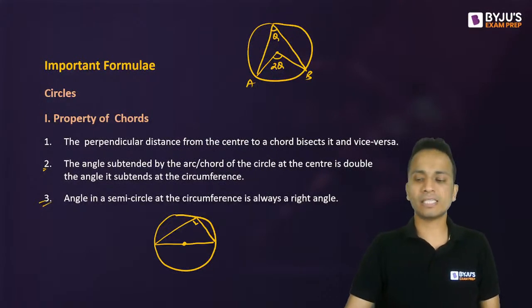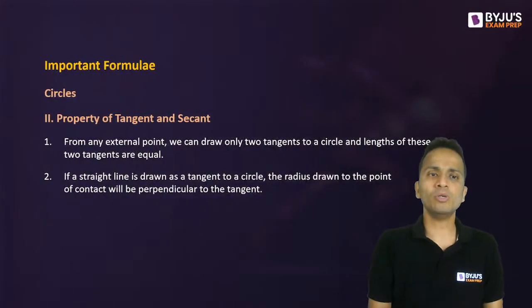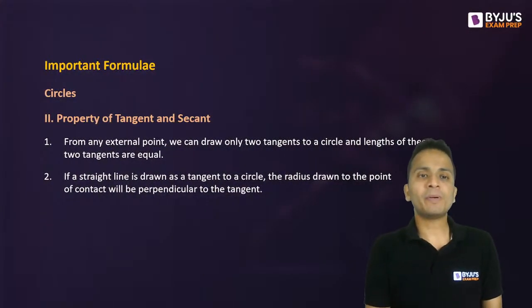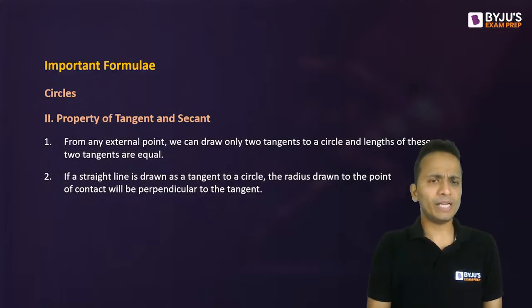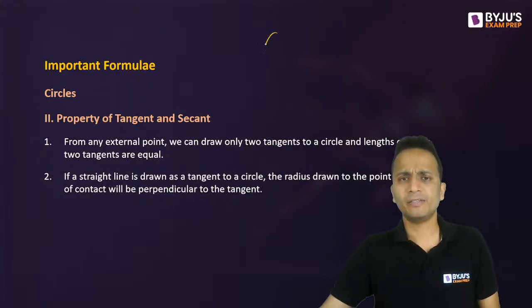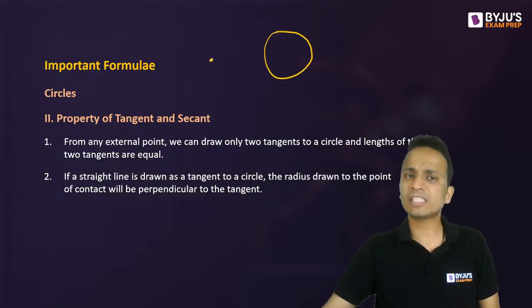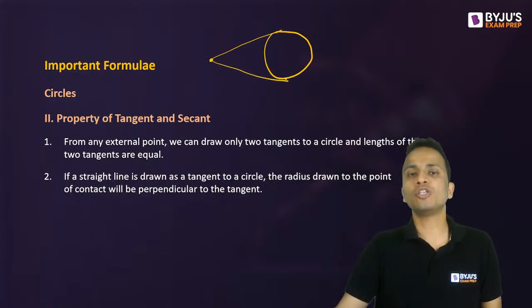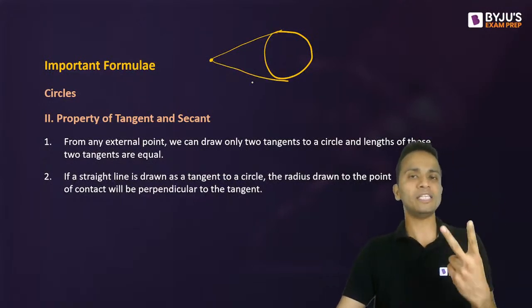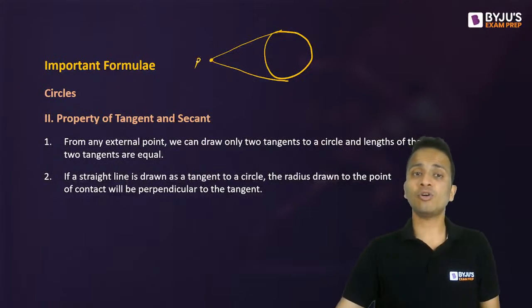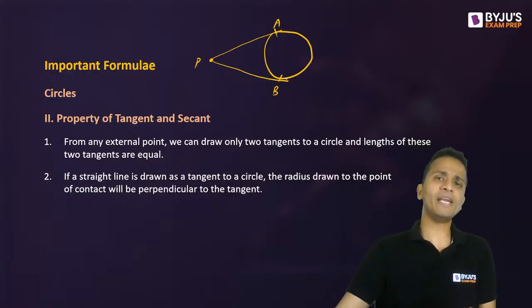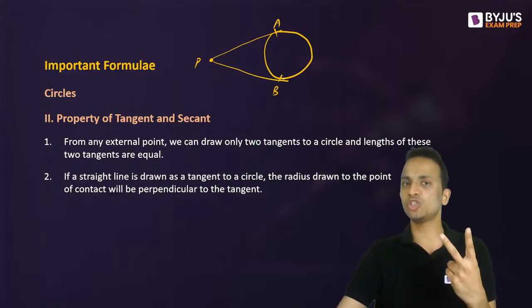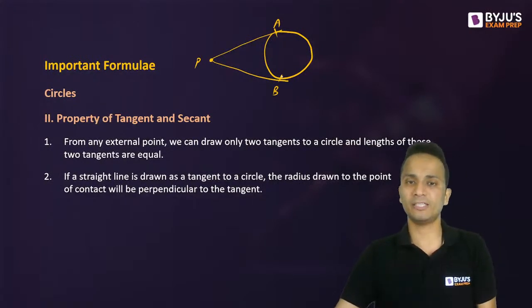Let's move ahead and look at some other general properties related to circles. Now next is the property related to tangents. Property number one: from any external point, like if you draw tangents to a circle from an external point, there can be two tangents which can be drawn to a circle, and the length of these two tangents will always be equal. Okay, these two tangents will be of equal length. So from a point outside the circle, we can draw two tangents to a circle which will be of equal lengths.